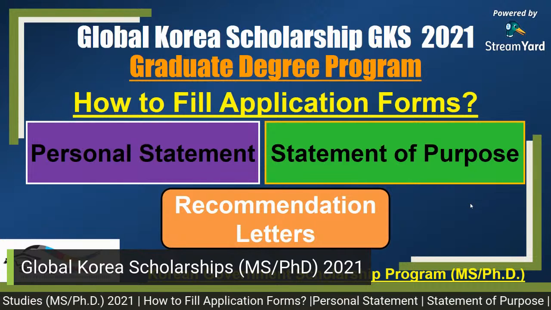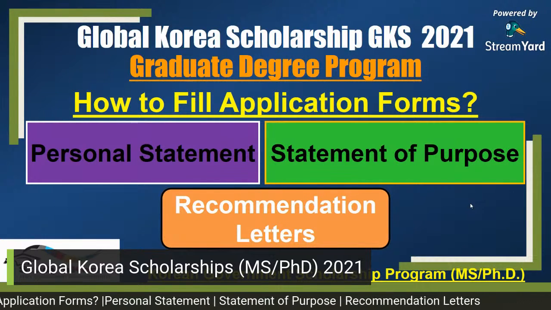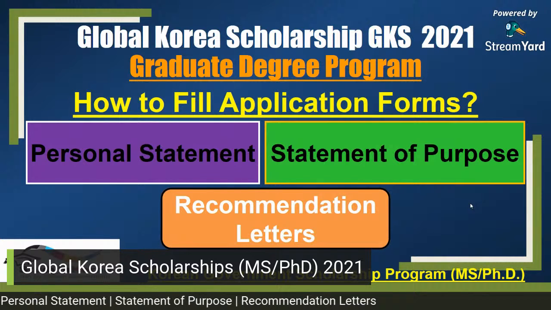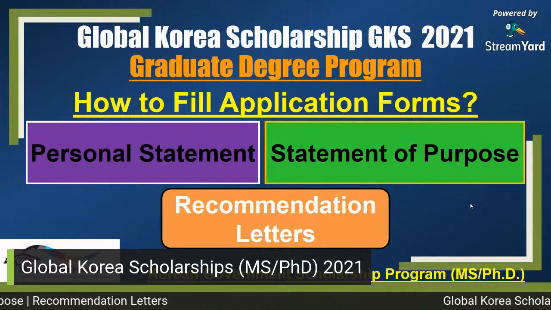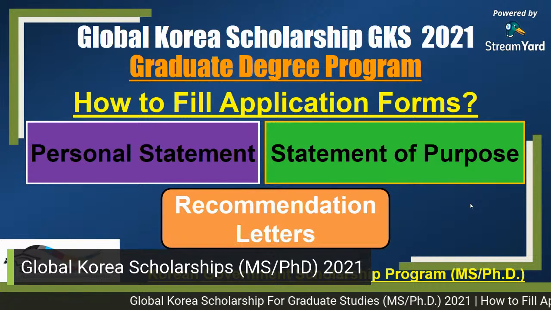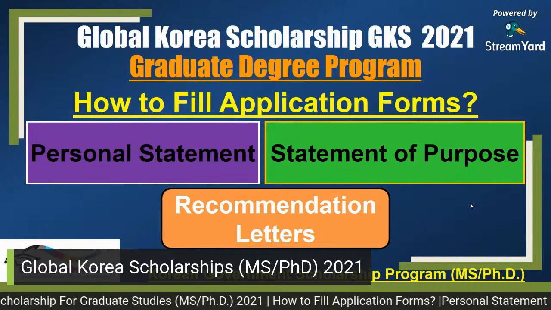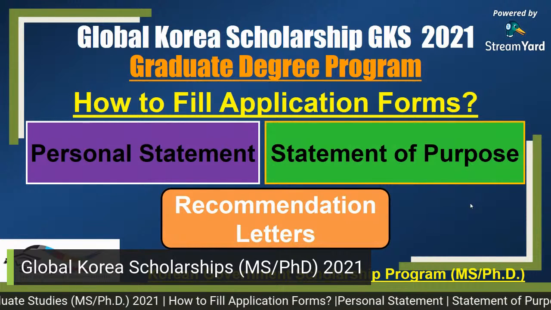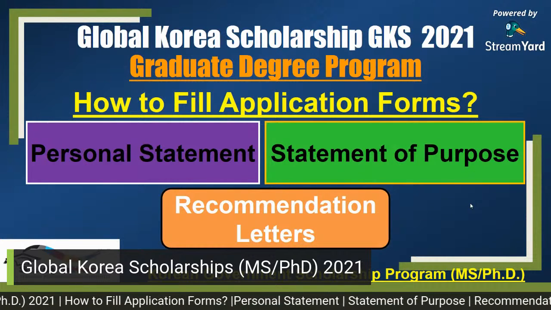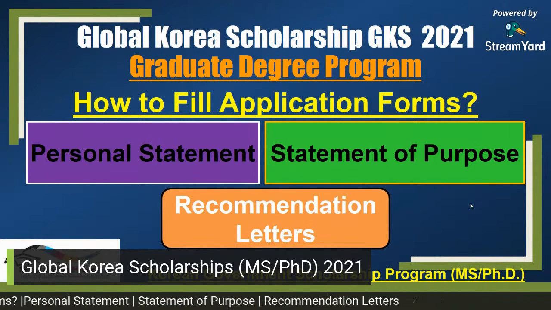Then I promised you that I will guide you how you can write the personal statement, which is form number two, and how you can write the statement of purpose, which is form number three, and then some recommendation letters, how your referees or recommenders can write them for you, and how you can submit these recommendation letters, and then the remaining two forms, which are just a formality at the end.